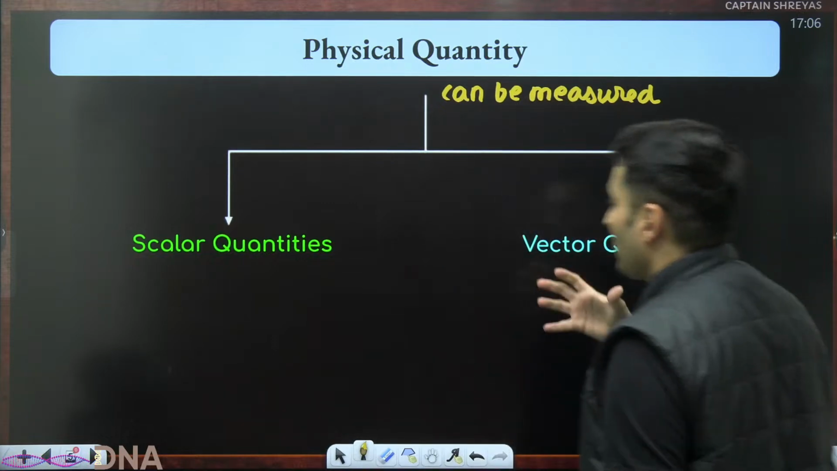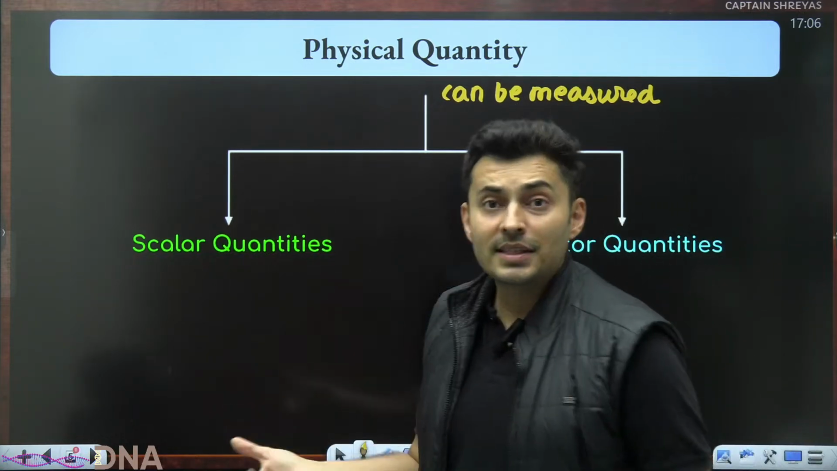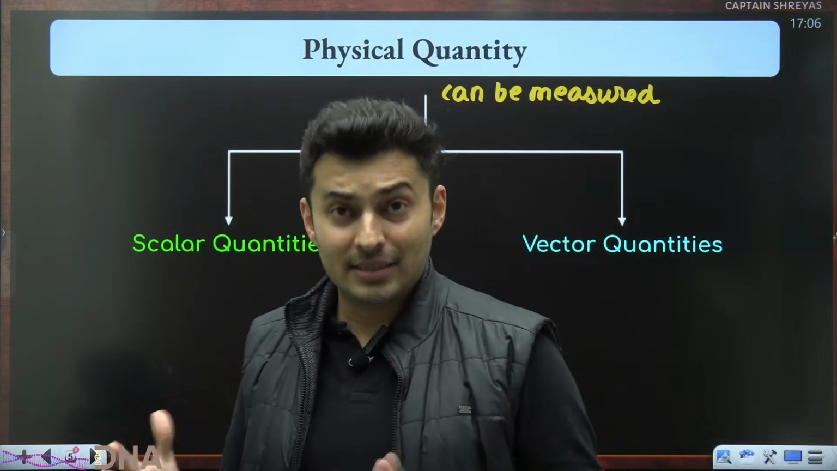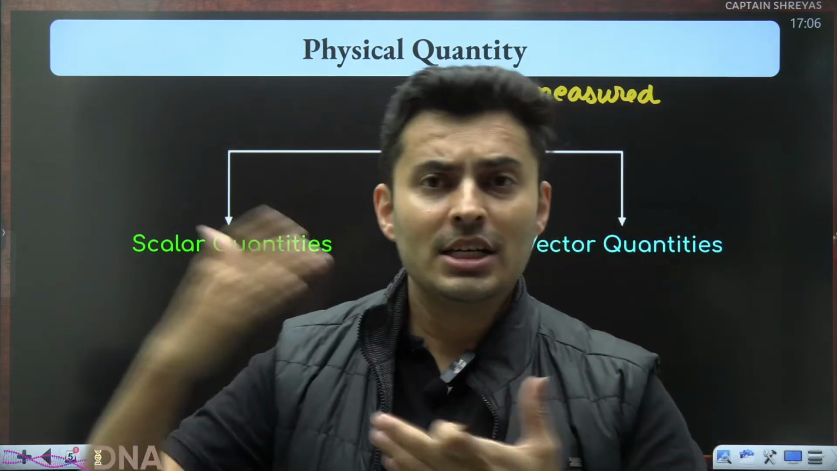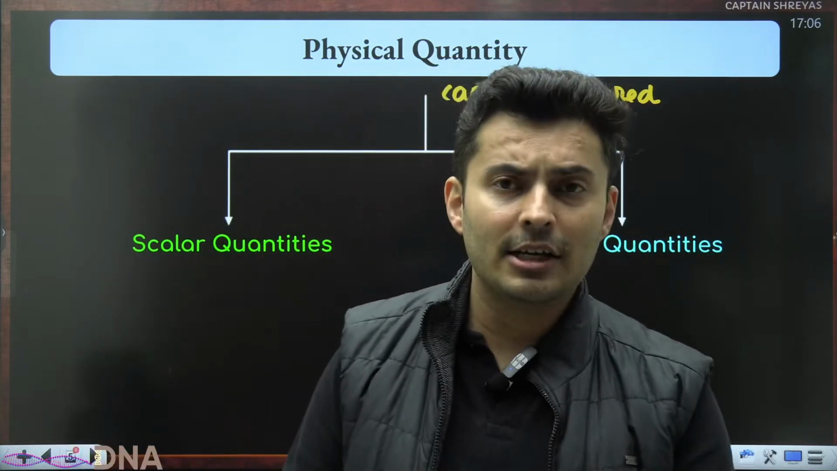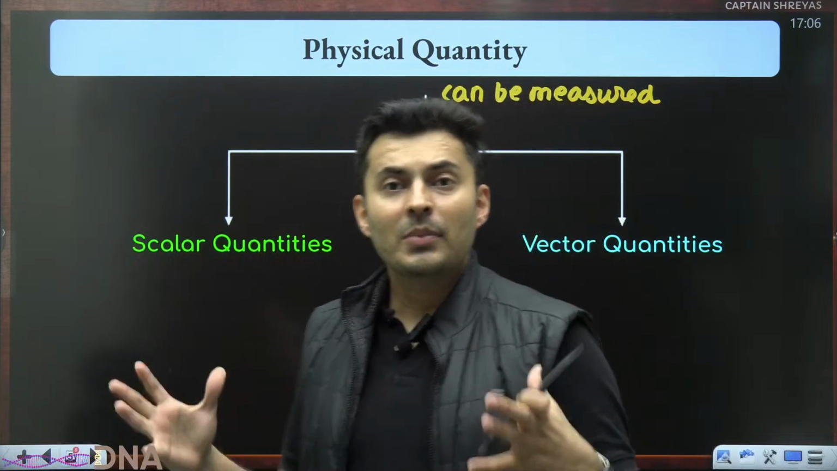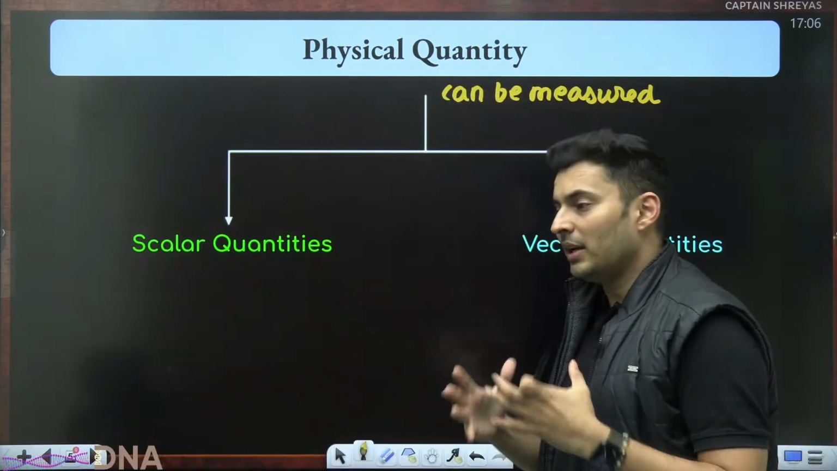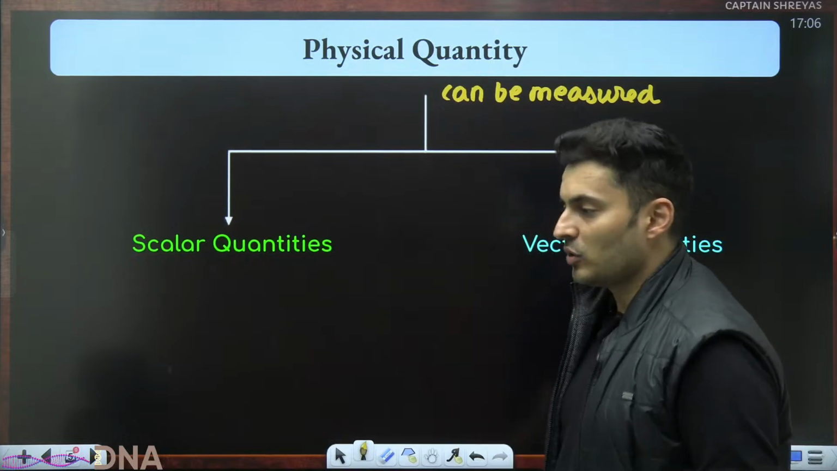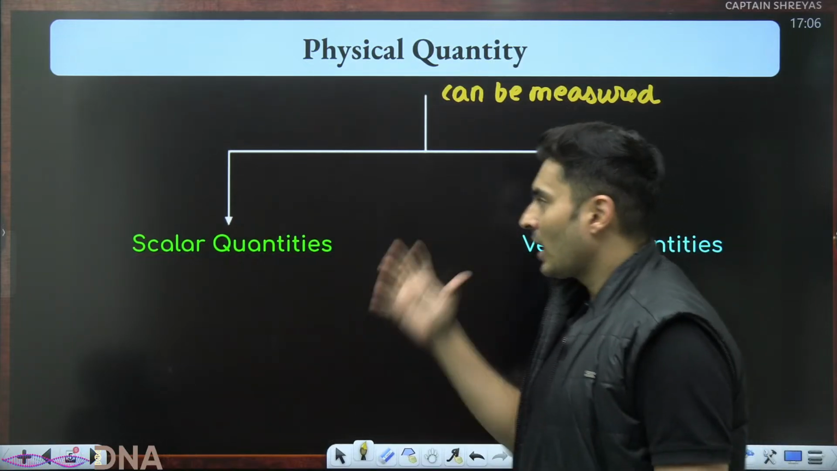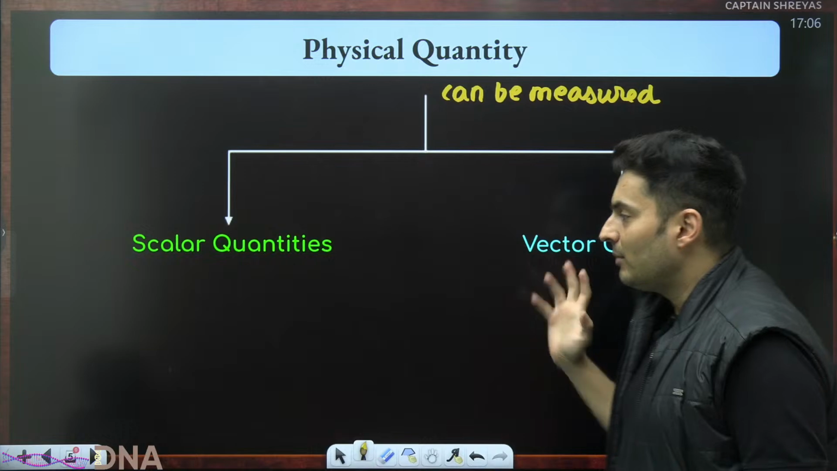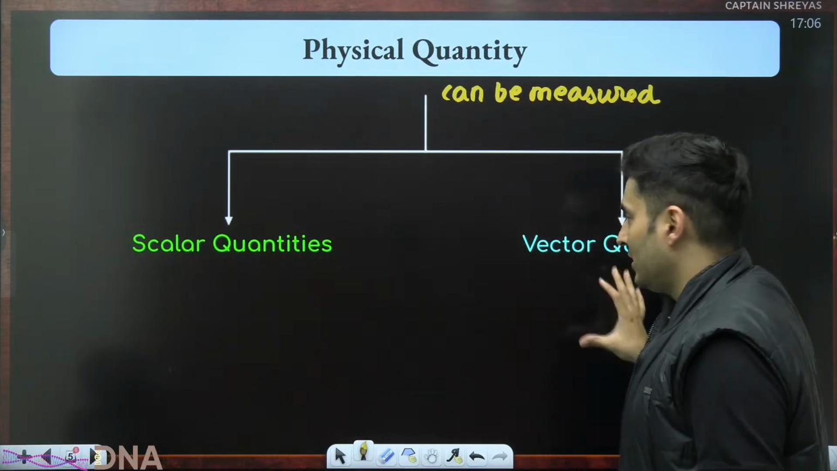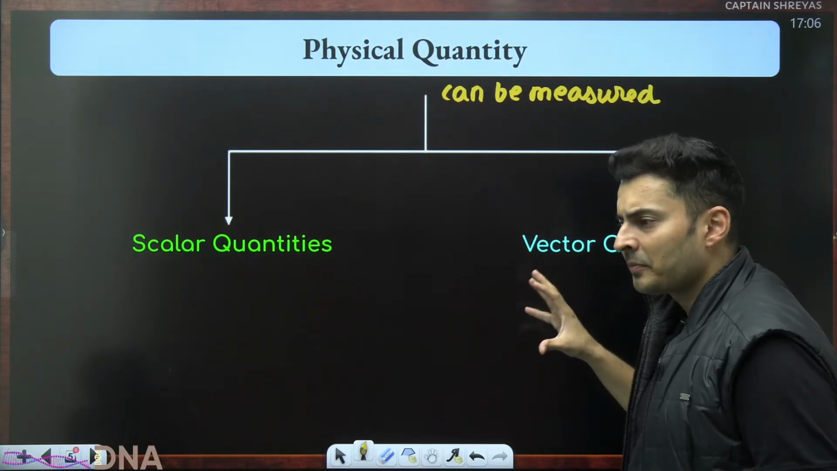Okay. But things like temperature, distance, how fast you are, that is velocity, how fast you are changing your speed, that is your acceleration, force, momentum, all these things are physical quantities because they have a number associated with it. Yes. And these physical quantities can be categorized into two parts. One is scalar, one is vector.